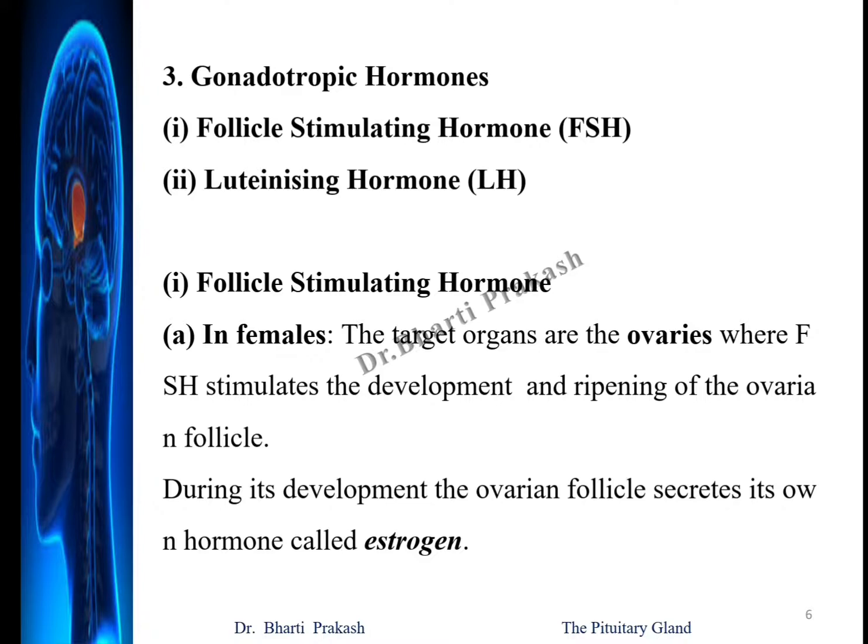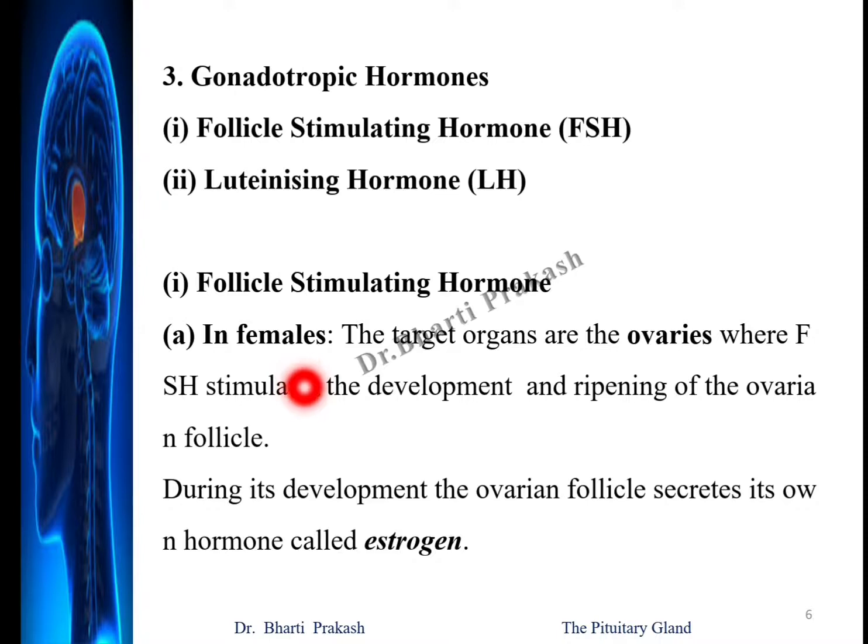Then the third tropic hormone is the gonadotropic hormones. These are of two types, the follicle stimulating hormone and the luteinizing hormone. The follicle stimulating hormone functions both in males and in females.